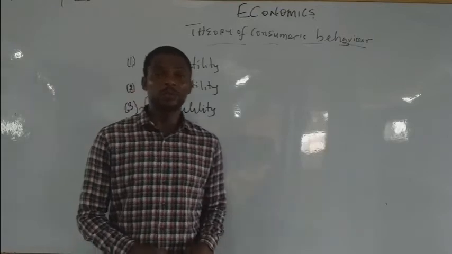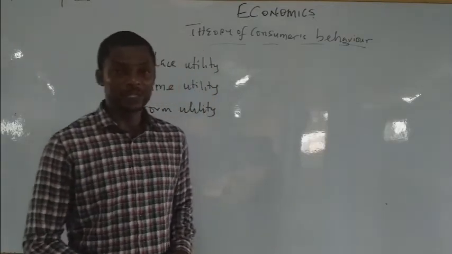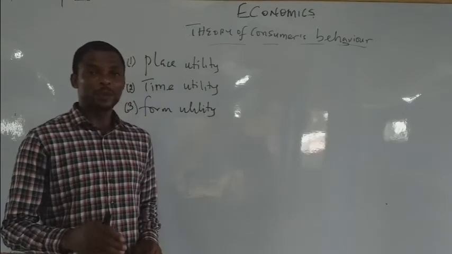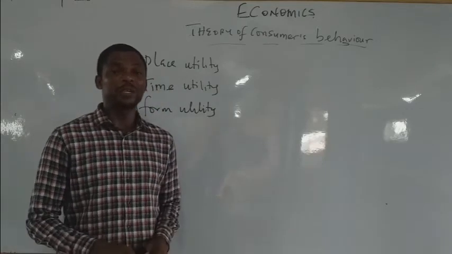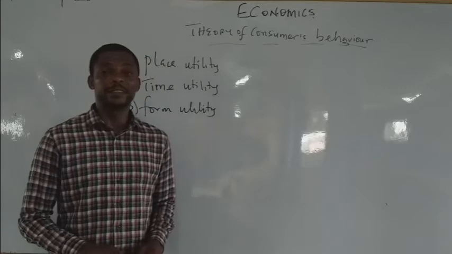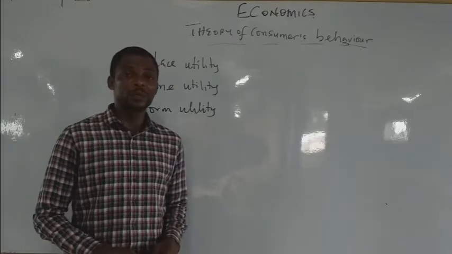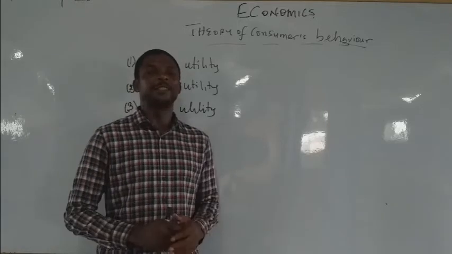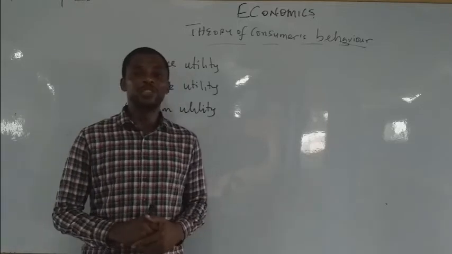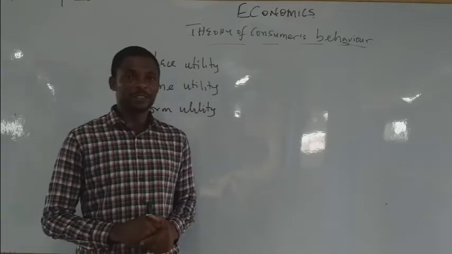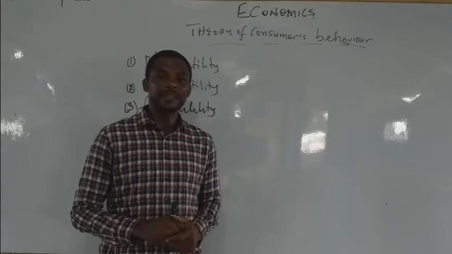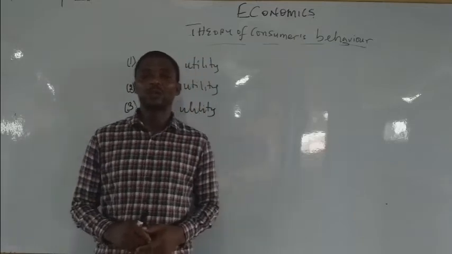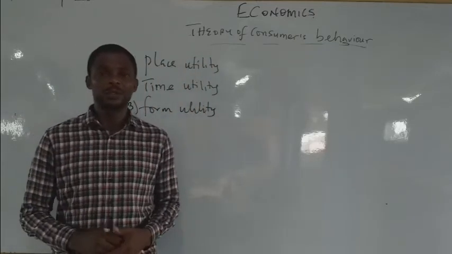Now the topic for us today is theory of consumers' behavior. And whenever you talk about theory of consumers' behavior, you're talking about the way at which consumers react to the consumption of goods and services. And that rate at which consumers react to the consumption of goods and services is called utility. In that case, I have to define utility. What is utility? Utility can simply be defined as the amount of satisfaction a consumer derives from the consumption of commodities over a period of time.